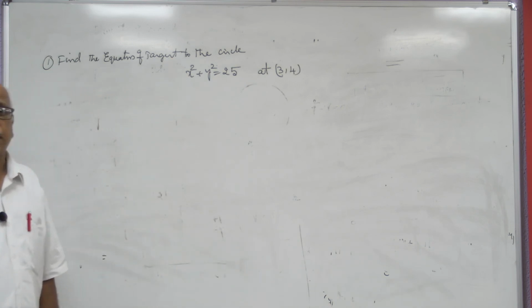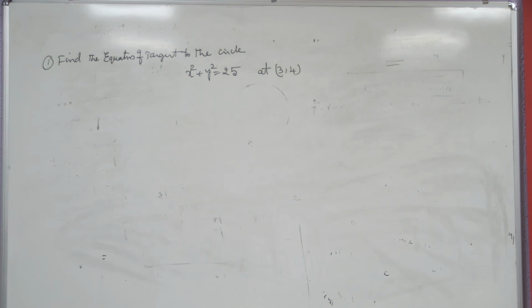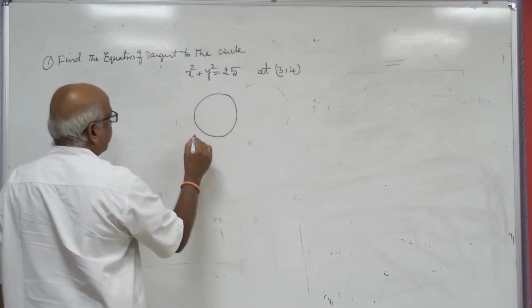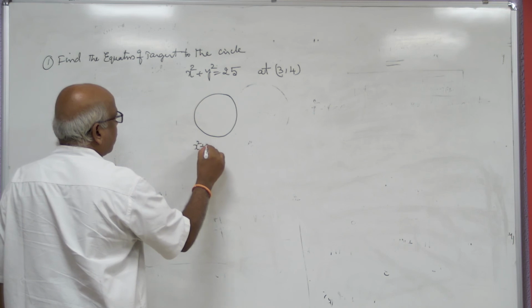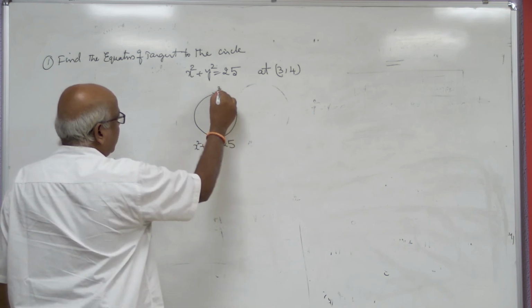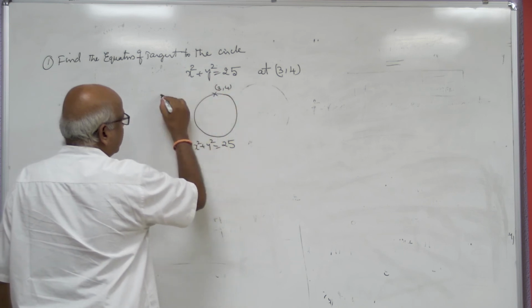The point (3, 4) is lying on this circle, since 9 plus 16 is 25, and the point is here. What is the equation of the tangent?